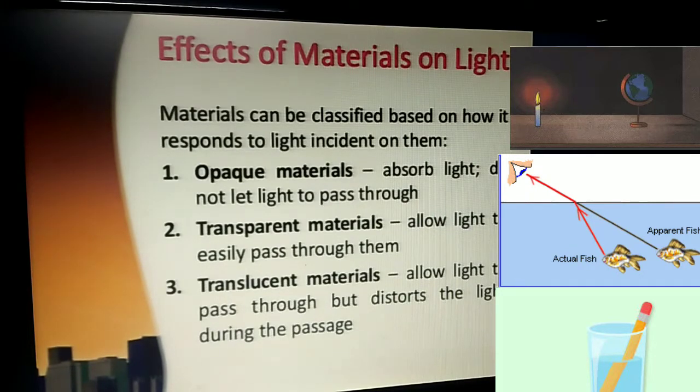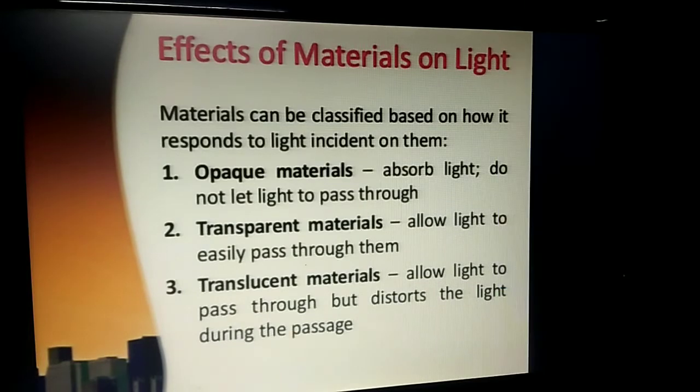Other than that, opaque materials are those materials which undergo the phenomenon of reflection. That means whenever light hits those opaque objects, the light bounces back. So it does not allow the light to pass through it. For example, wood, stone, wall, etc.